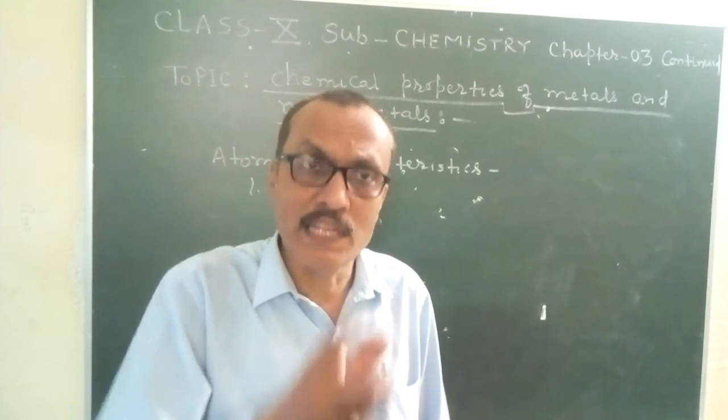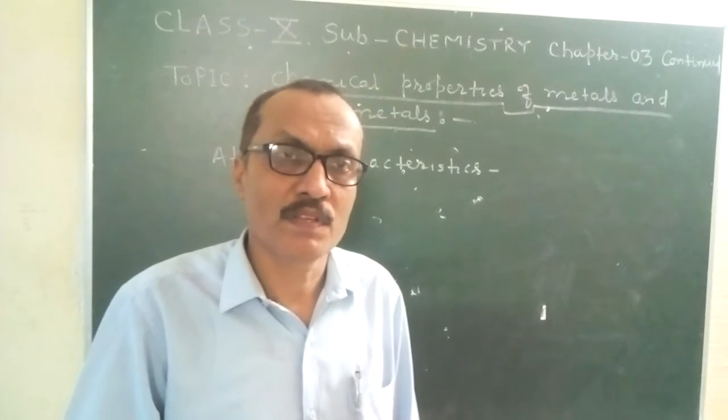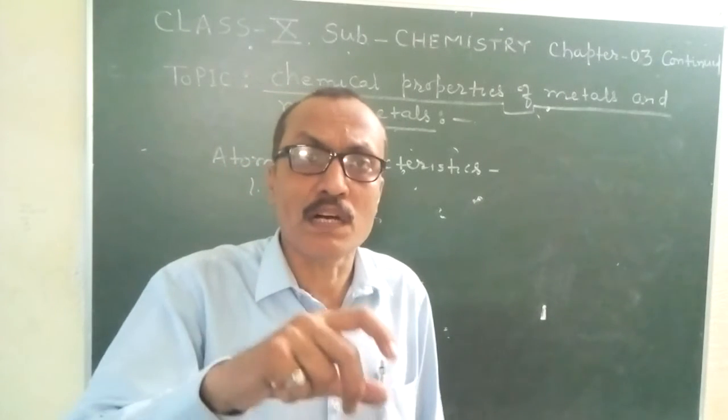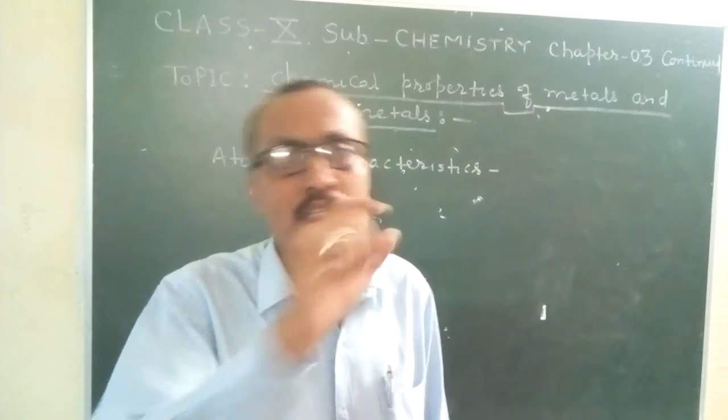In the valence shell of a metallic atom, electrons are from 1 to 3.